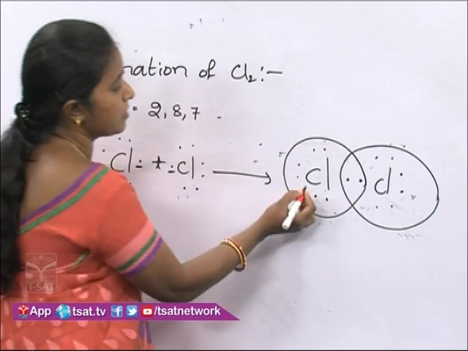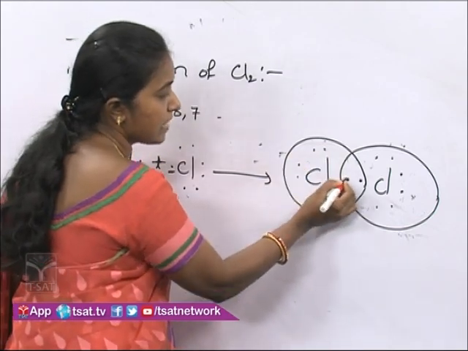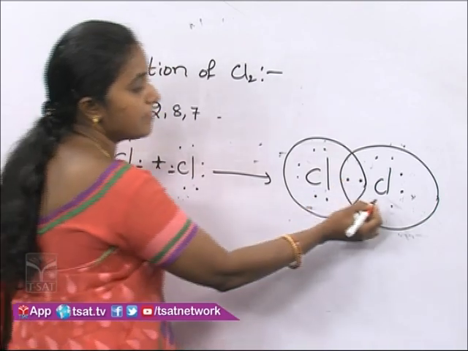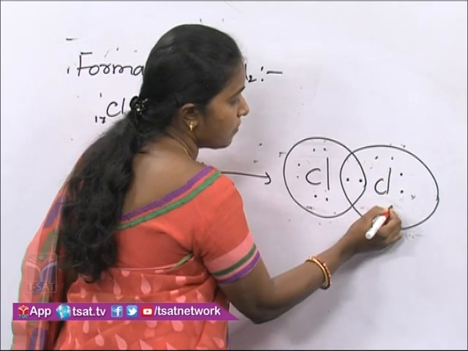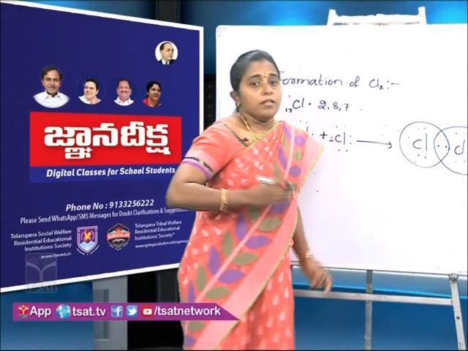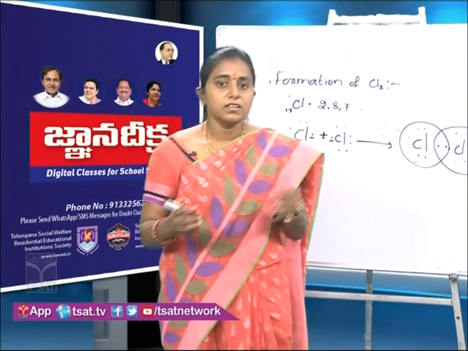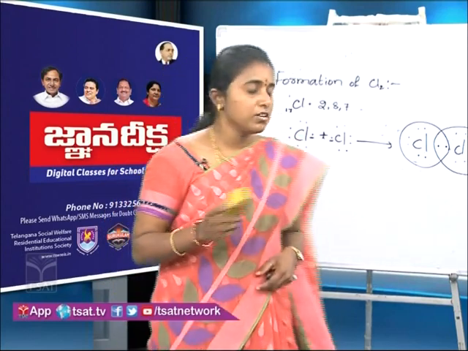See children, now the first chlorine has 1, 2, 3, 4, 5, 6, 7, 8 electrons, and the second chlorine atom also has 1, 2, 3, 4, 5, 6, 7, 8 electrons. So, by sharing of electrons, the two chlorine atoms attain octet configuration.